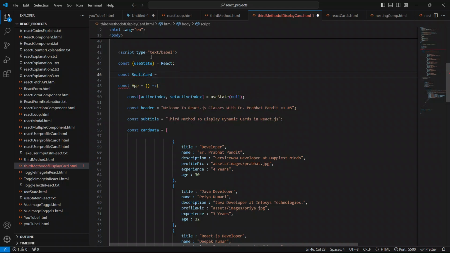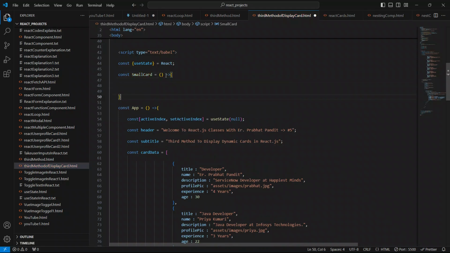And guys, it is mandatory to use a capital first letter whenever you are defining the component name. So you can see the S is capital in this SmallCard component name. I'm going to use the function like this, with opening and closing braces, and it has multiple elements.